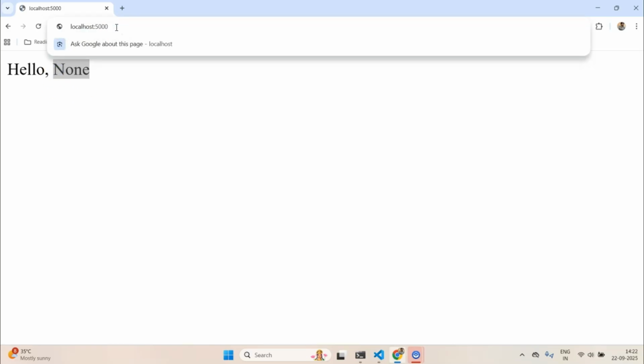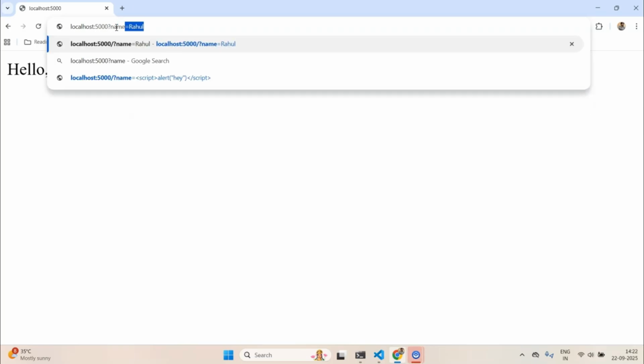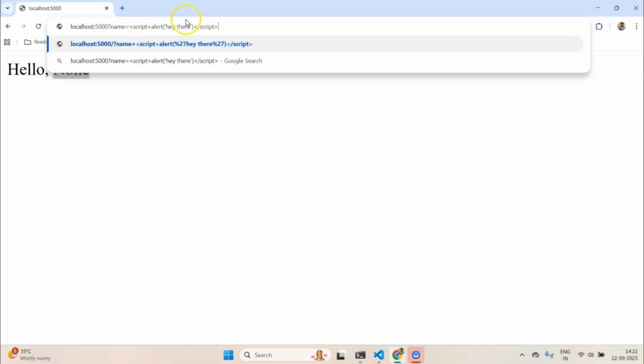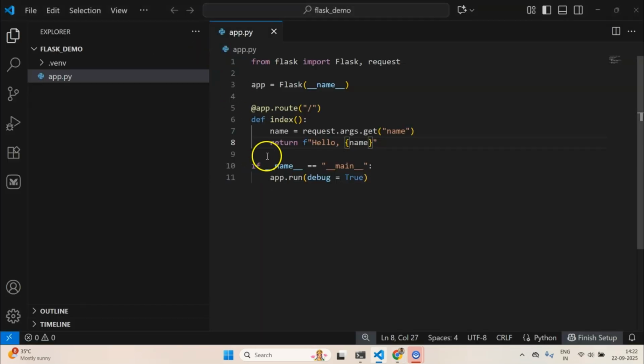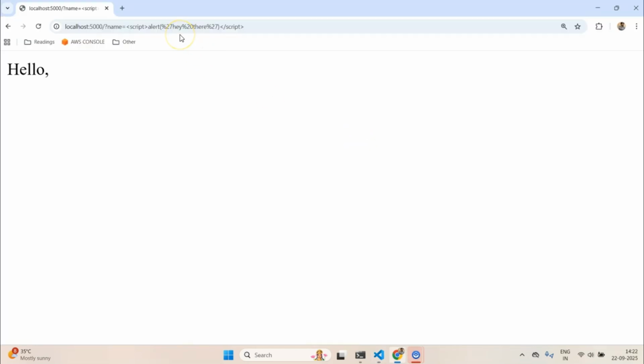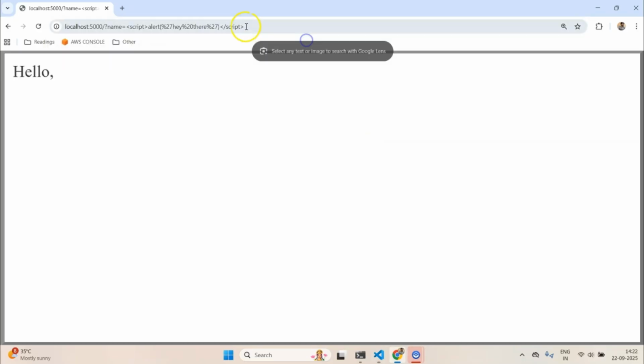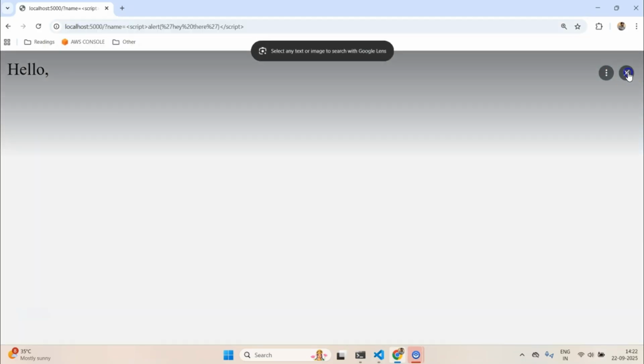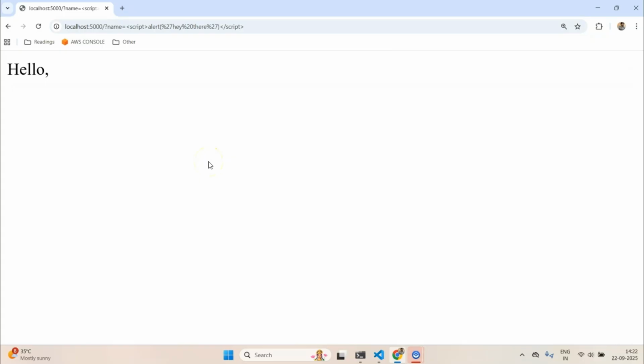But now what a user of this app can do is put a question mark and do name is equal to this. So what I have done is I've pasted this script tag. Now if I hit enter, you see this, now the user is able to control what code is executed when my application runs. Not only that, I can run other code as well. I can run different kinds of code which might have some potential security considerations. So you could think of this as a security breach.